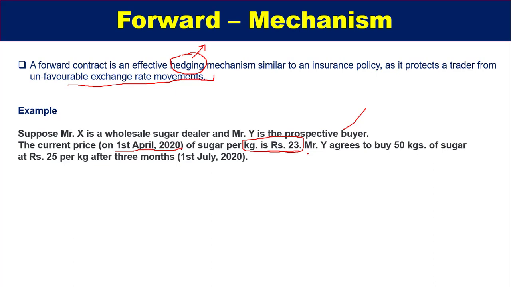And Mr. Y agrees to buy 50 kgs of sugar at rupees 25 per kg after 3 months, that is on 1st of July 2020. Okay. So basically how will this price be decided?